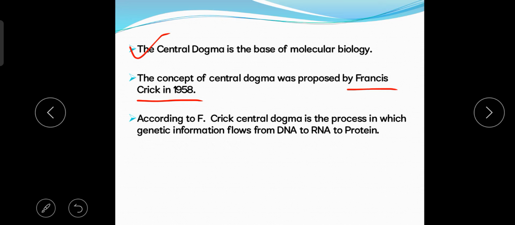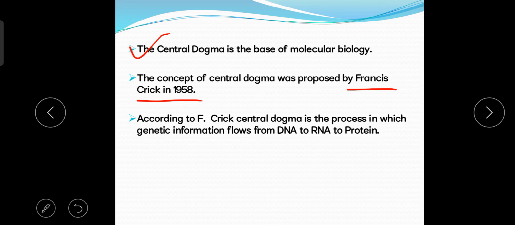Yes, Francis Crick was a British molecular biologist, or you can say he was the famous neurologist who along with Watson proposed the double helical model of DNA. So Francis Crick in 1958 proposed the concept of central dogma.